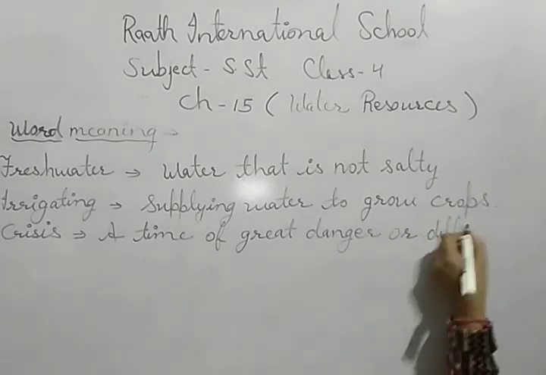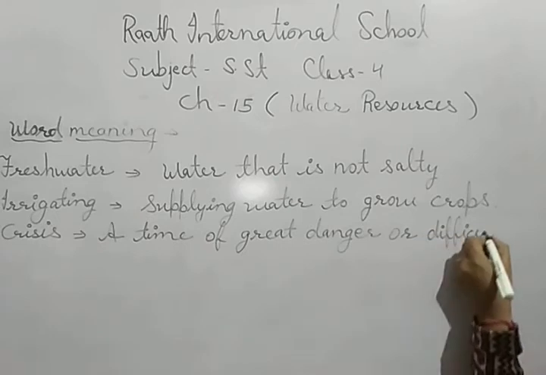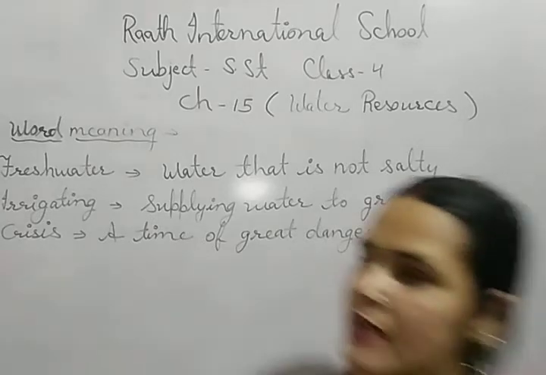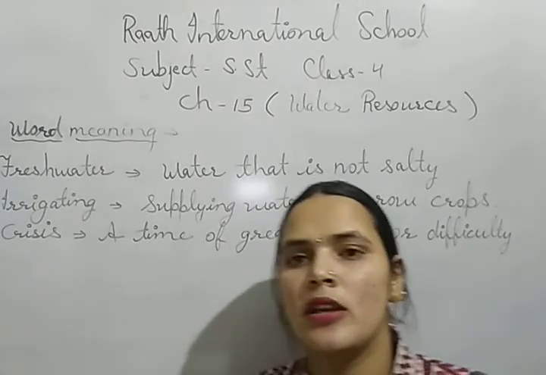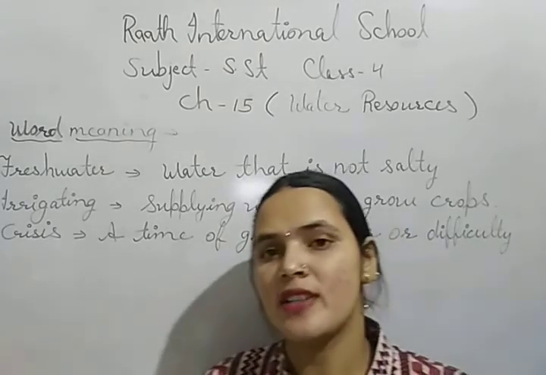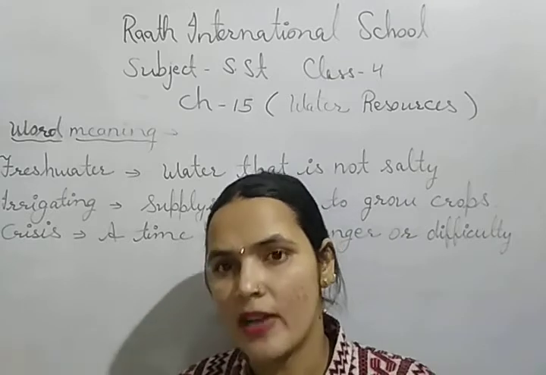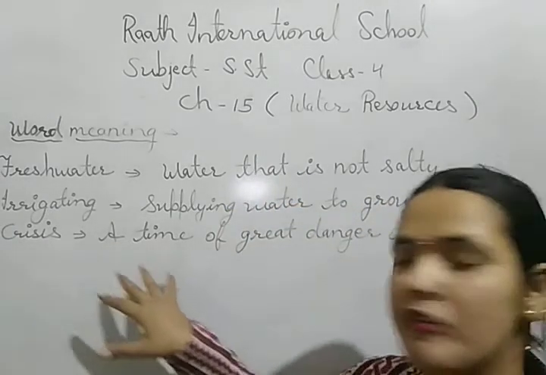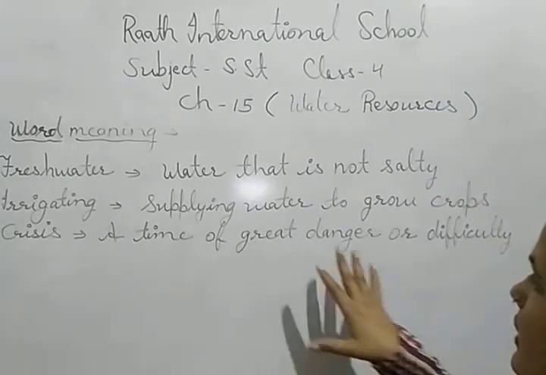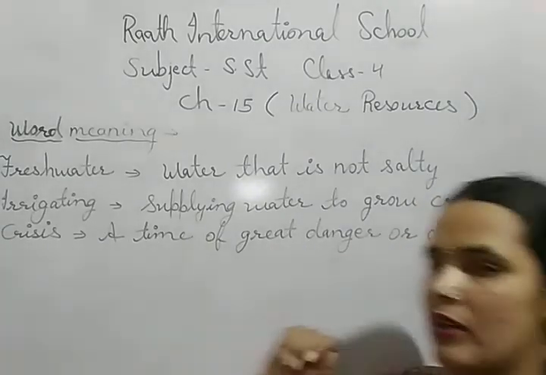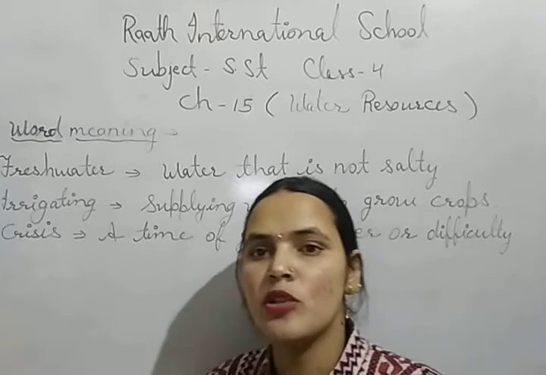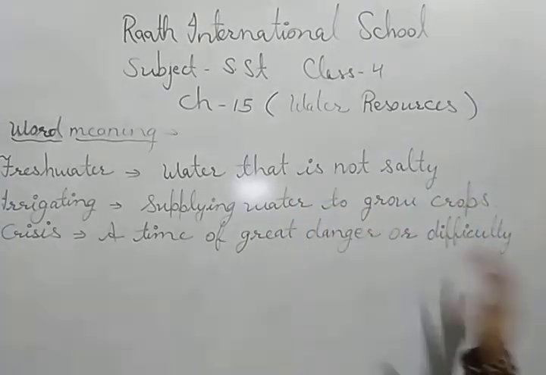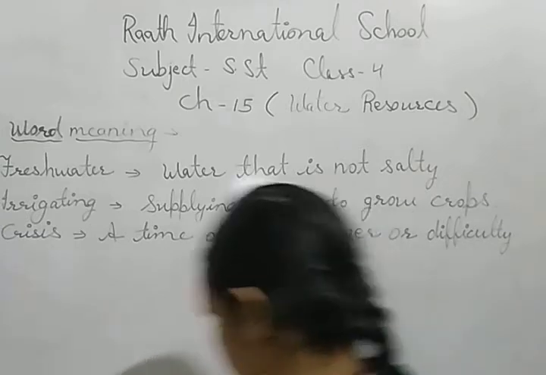There are some natural disasters also, they are also known as crisis, because it is a time when we suffer from danger or difficulty, when we face danger or difficulty. So the meaning of crisis is a time of great danger or difficulty.